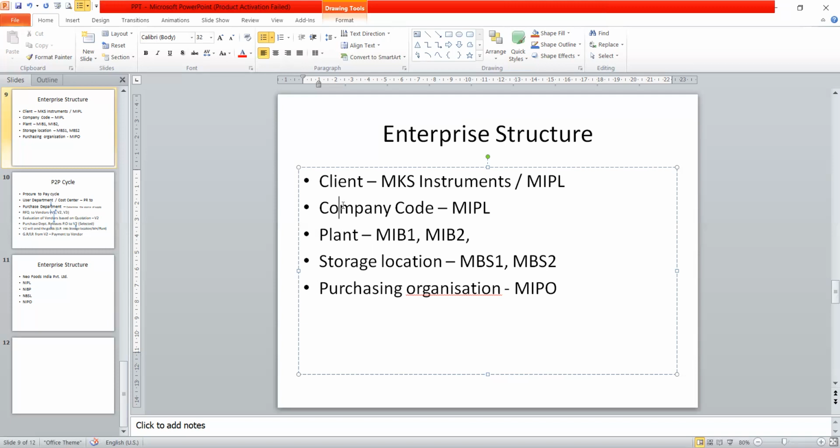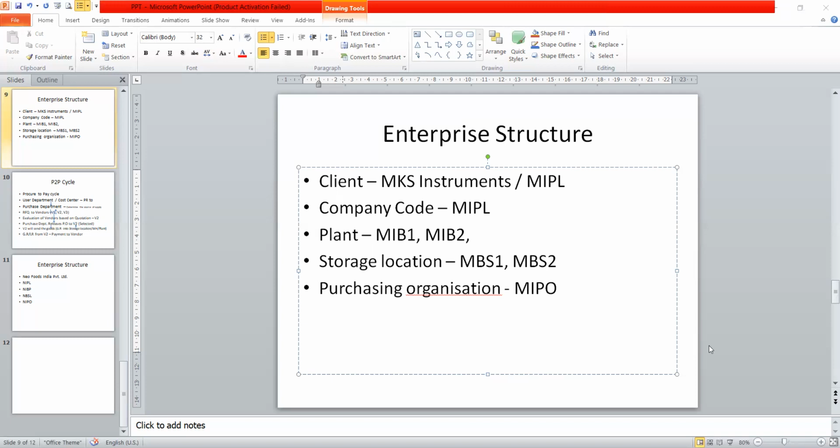I'll go one by one. You can write down this: enterprise, organization, or client, company or client. This represents the topmost level in the organization structure.